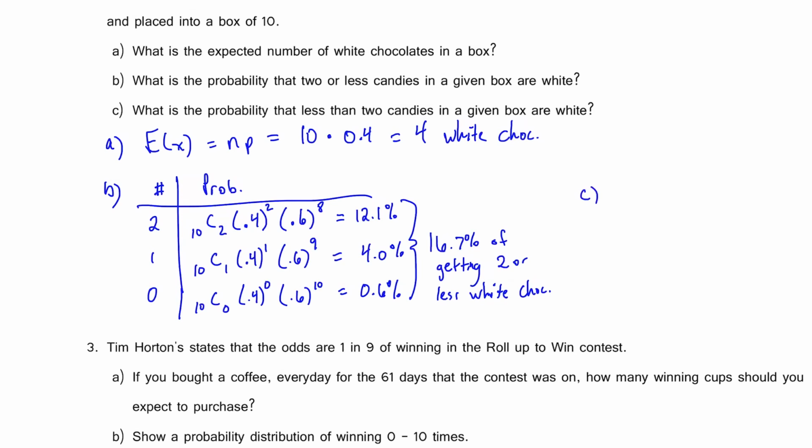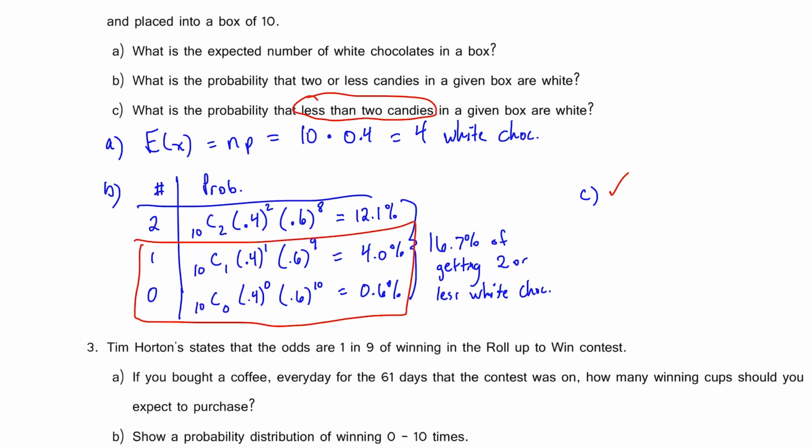C, what is the probability that less than 2 candies in a given box are white? Well, for this one, less than 2 is this right here. So the probability would be 4.6% chance. Okay? So that concludes the lesson on binomial distributions.